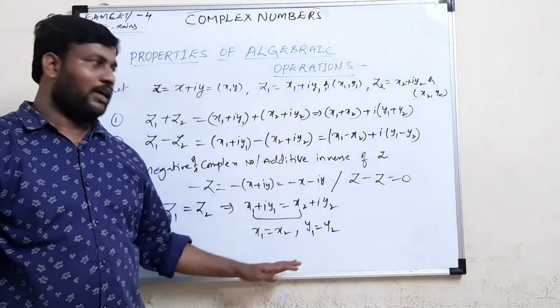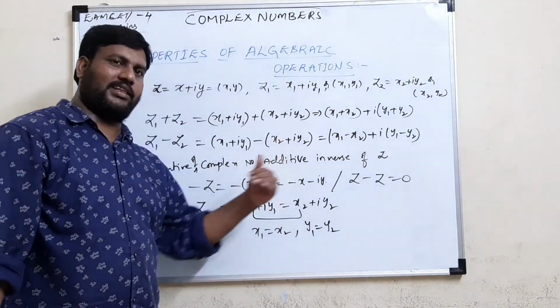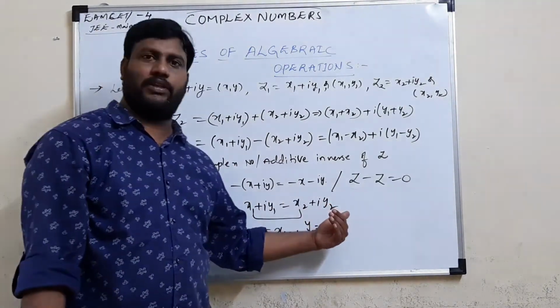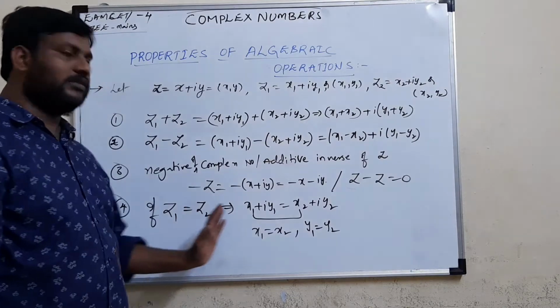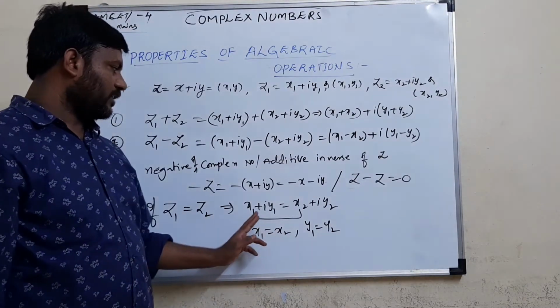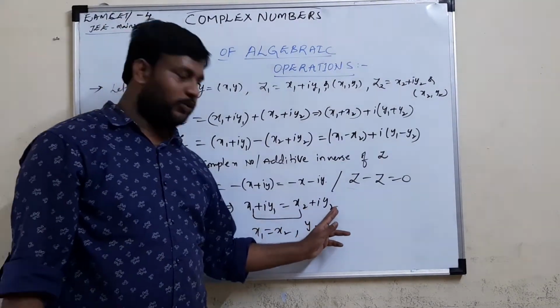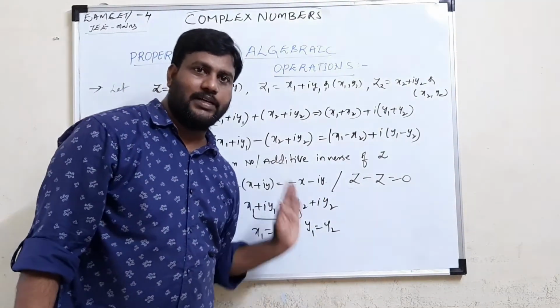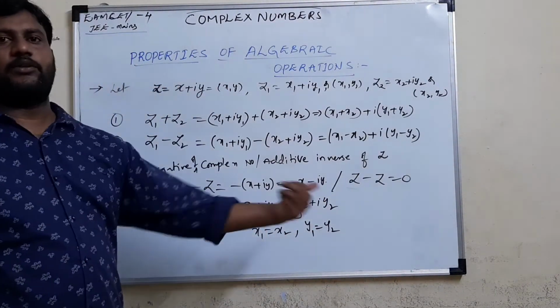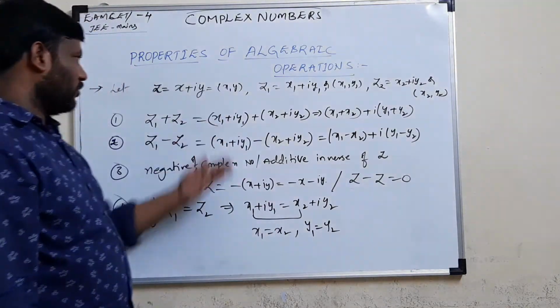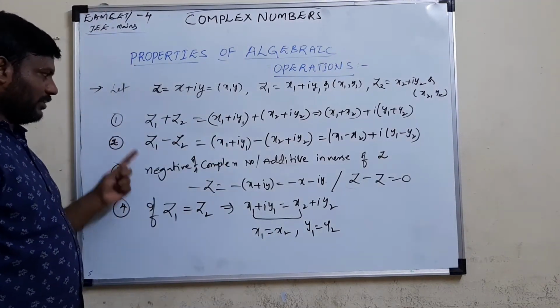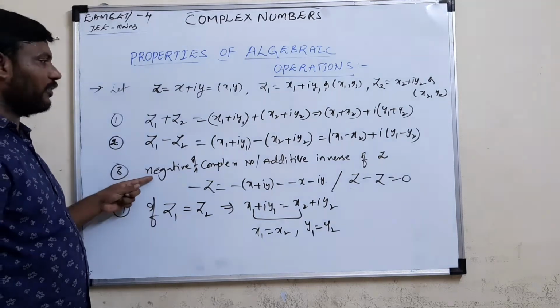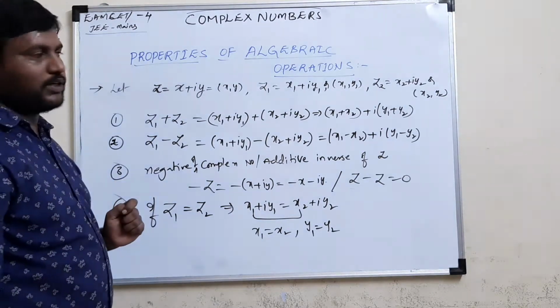This is very important. We can't compare complex numbers using less than or greater than. We can only equate two complex numbers. When x1 plus iy1 is equal to x2 plus iy2, the real part and imaginary part must be the same. In such a case, we can say the two complex numbers are equal. So this is about addition, subtraction, difference of a complex number, negative of a complex number, and equality of complex numbers.